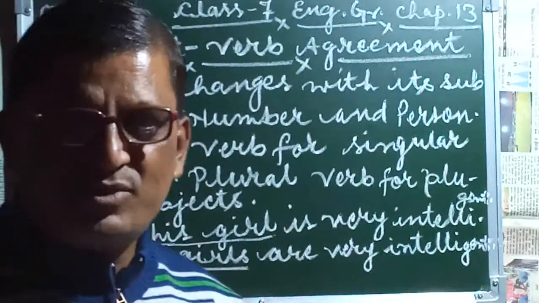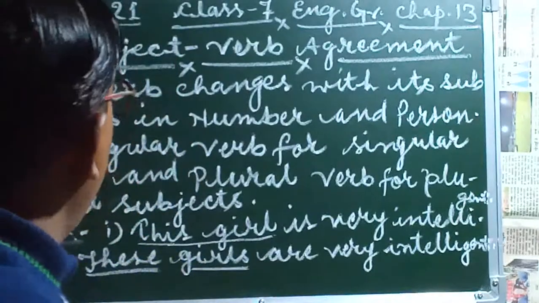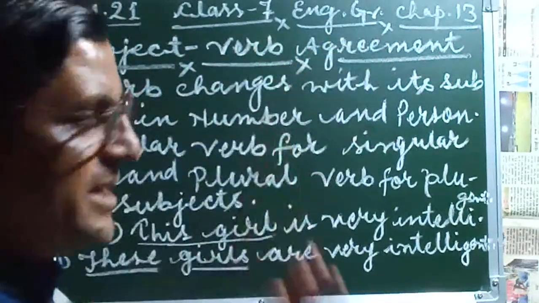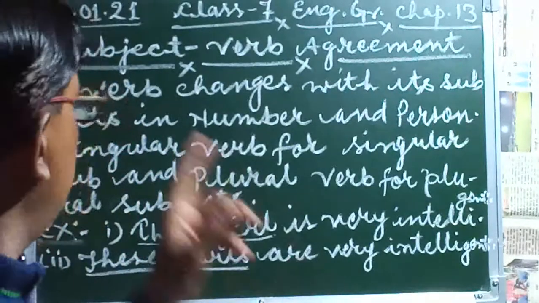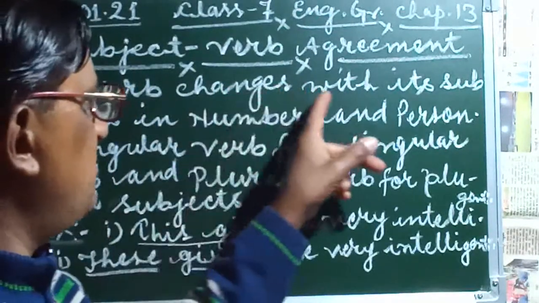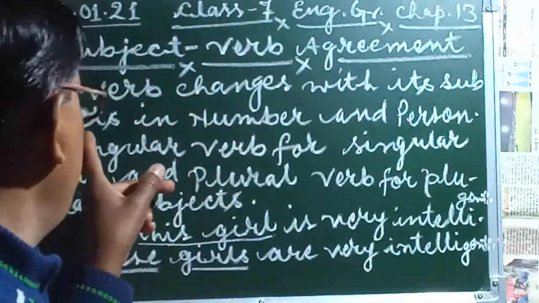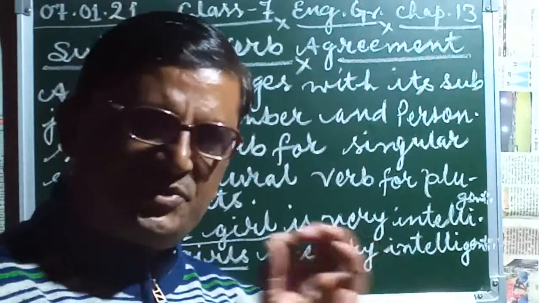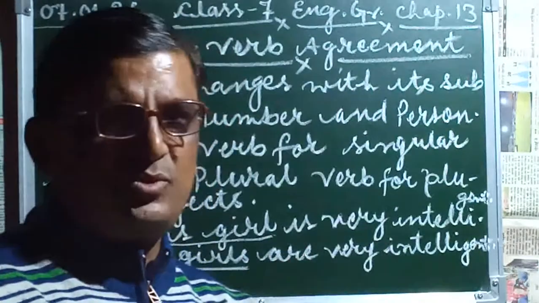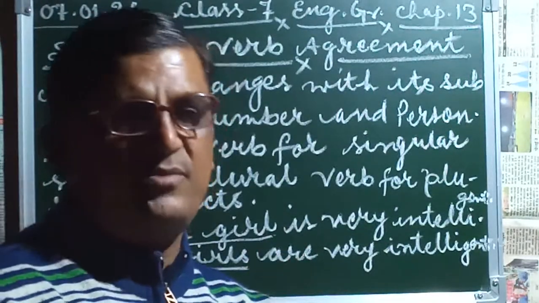Once more I would like to recap this one. Firstly, subject verb agreement. What are the conditions behind it? A verb changes with its subjects in number and person, means verbs change, because already I have told you all the English verbs are in a plural form.